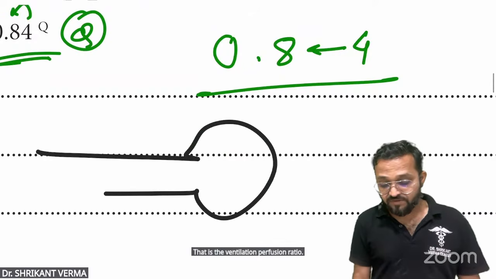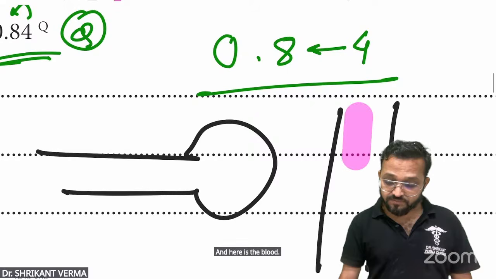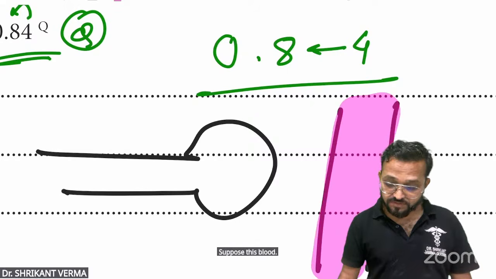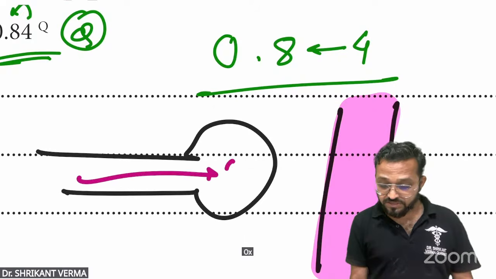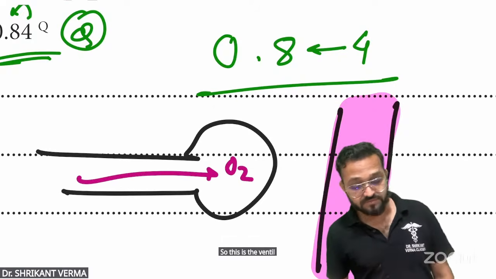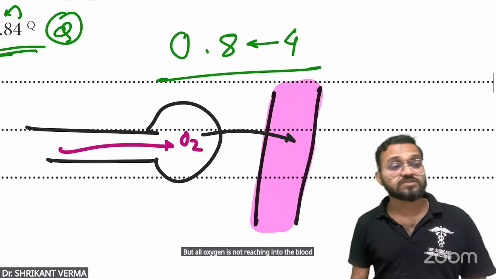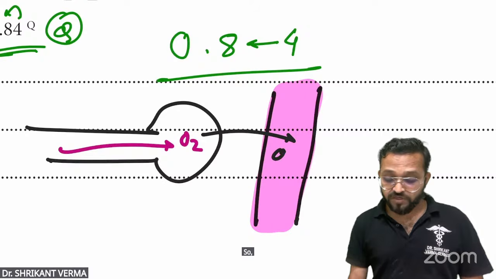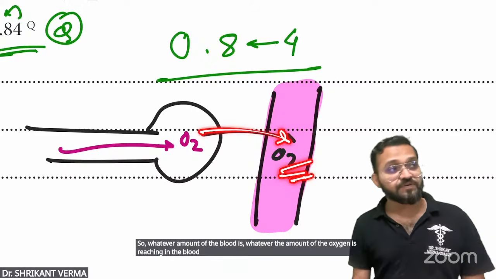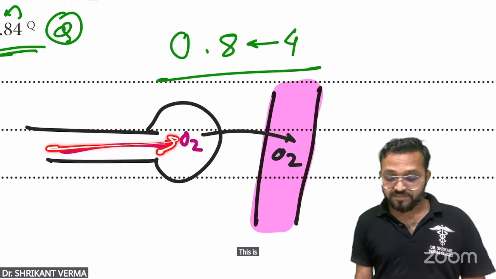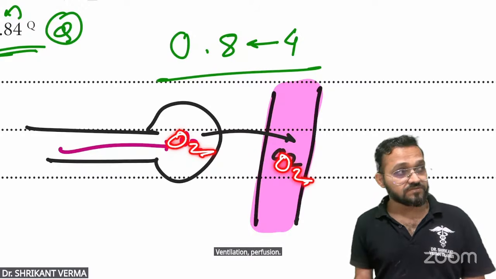Sir, this is the alveoli and here is the blood. Suppose this is the blood. Clear? So oxygen is reaching. So this is the ventilation. But all oxygen is not reaching into the blood. So whatever amount of the oxygen is reaching in the blood, that is a perfusion. This is the ventilation and this is the perfusion. Is it okay? Ventilation, perfusion.